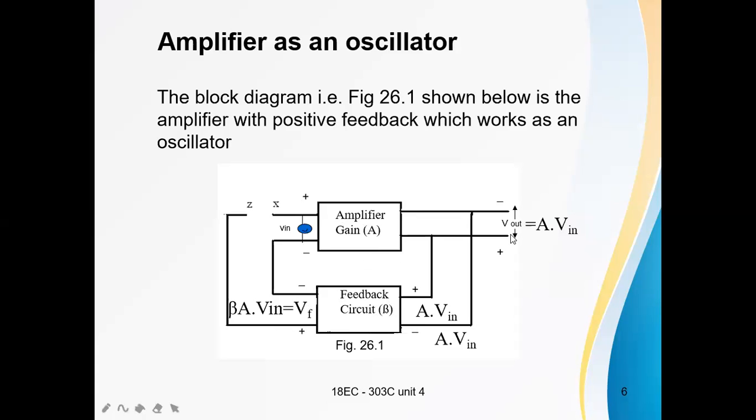V out is the output voltage, gain into the applied input. In the feedback circuit, a part of the output is selected through the feedback circuit. Feedback voltage is equal to beta times V out, and V out is A into Vin. See here, in oscillators there is no input.